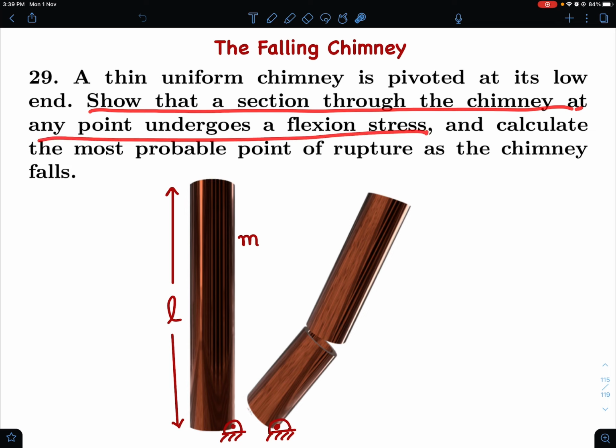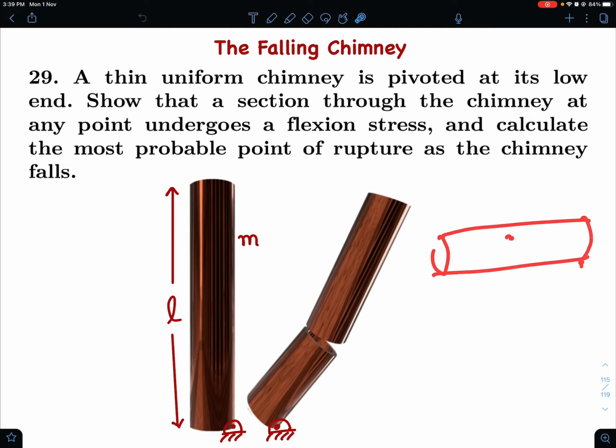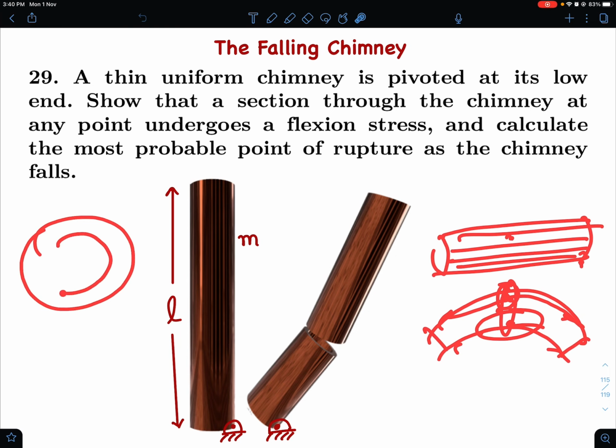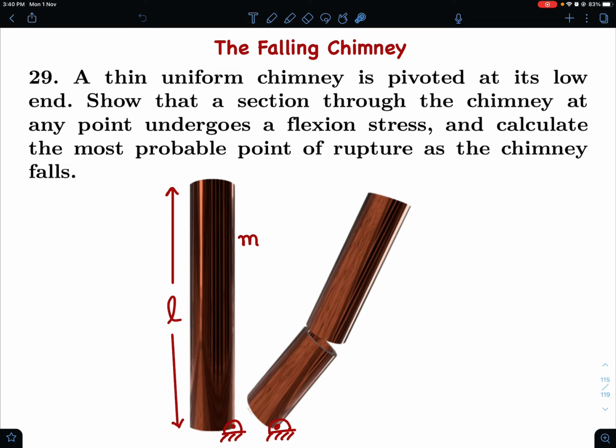They ask to show that a section through the chimney at any point undergoes a flexion stress. Now this might be confusing. What's the meaning of flexion stress? Imagine you are bending a bamboo bar, and imagine there are fibers in it. When you bend it, the upper fibers will be in tension and the lower fibers will be in compression. So on the cross section, there will be portions with compressive stresses and portions with tensile stresses. That's what we mean by flexion stress.